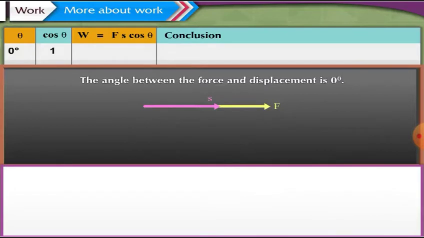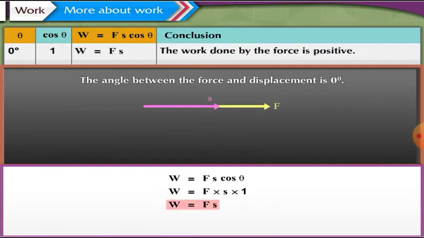We have learnt that the work W is equal to force F into displacement S into cos theta, which is equal to F into S into 1, which is equal to F into S. Here, the value of work done is positive. Thus, the work done by the force is positive.